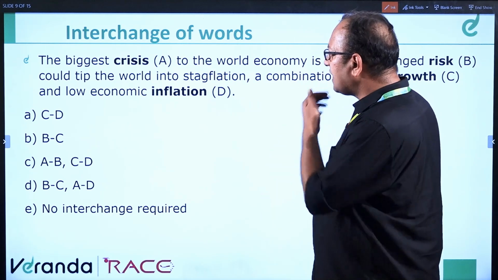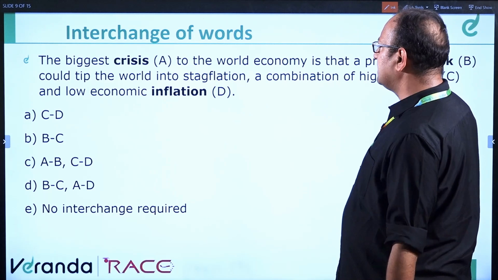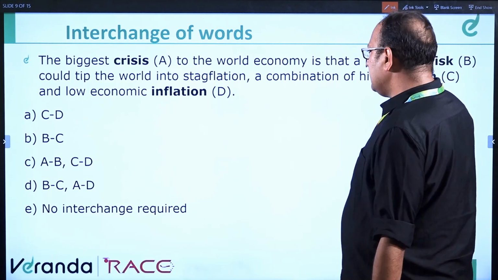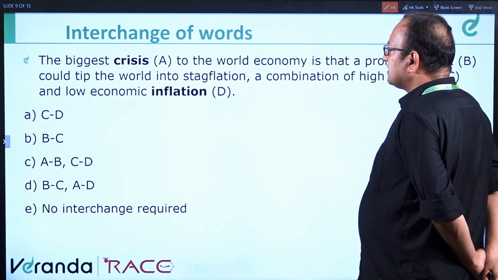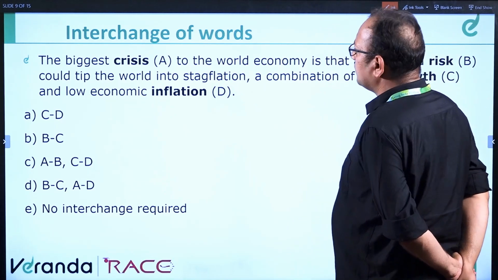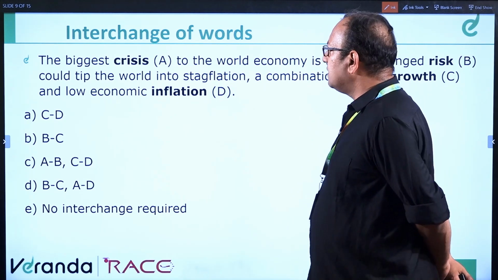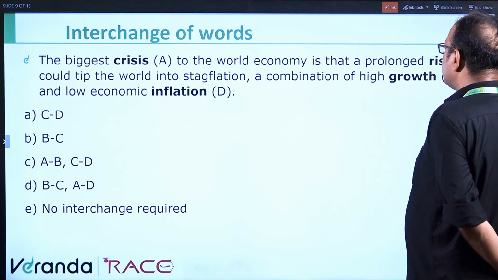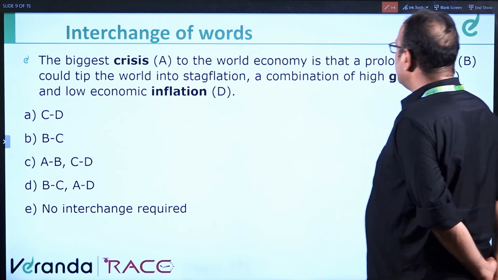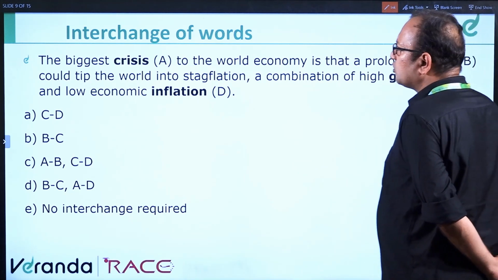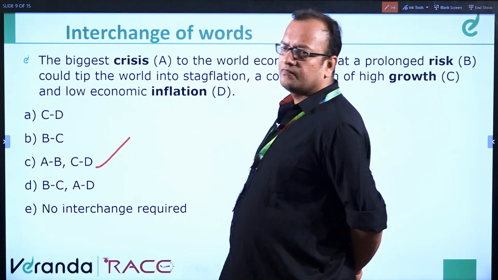The biggest dash to the world economy is that a prolonged risk, the biggest crisis. I'm sure A is fixed. The biggest crisis to the world, the biggest risk to the world, that will be the better answer. So A and B have to be replaced. The biggest risk to the world economy is that a prolonged crisis could tip the world into stagflation, a combination of high inflation and low economic growth. Very easy question.